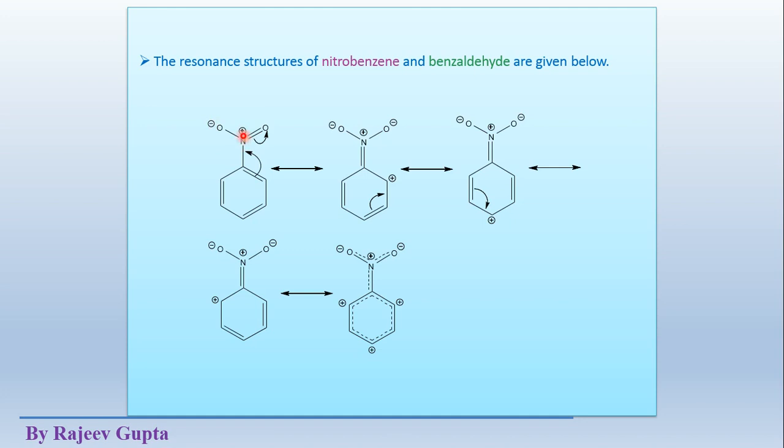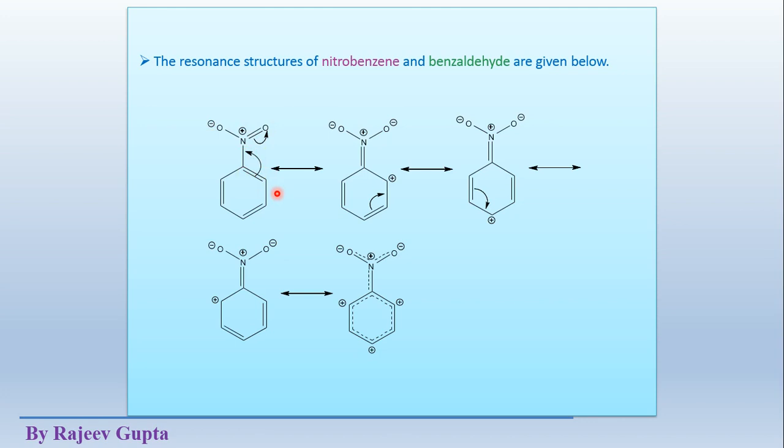So here we have to show a plus charge on nitrogen and a negative charge on oxygen, and we can observe here that this nitrogen atom, which is directly attached to the aromatic ring, contains a positive charge. So this is a positively charged atom directly attached to the ring, so it pulls electron density towards itself and outside the ring.